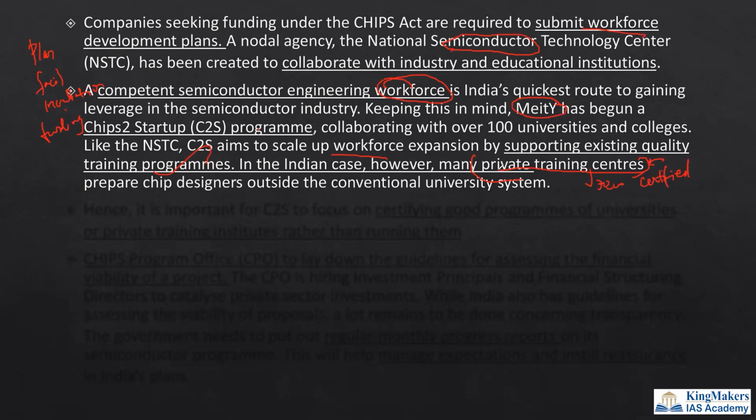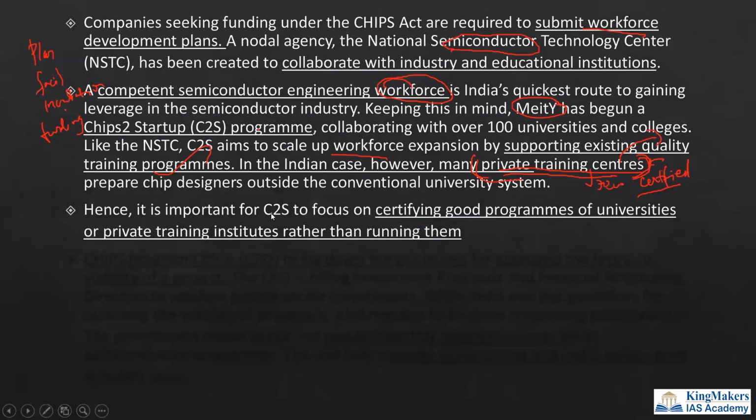Private training centers should be properly recognized, and proper quality should be ensured there. The persons who get training from private training centers should be properly certified. And there should be a connection between the private training centers and certain established institutions. That is where it must be done.